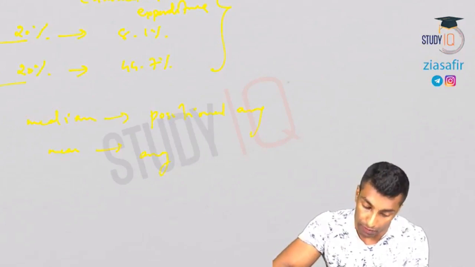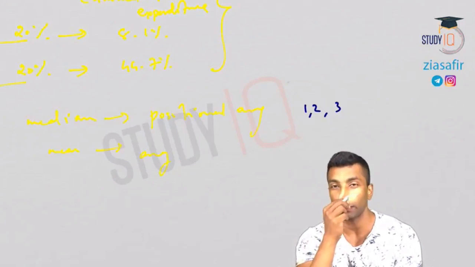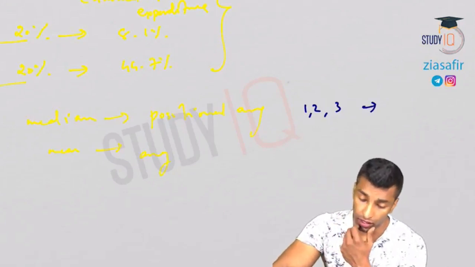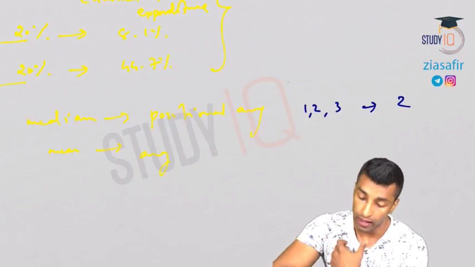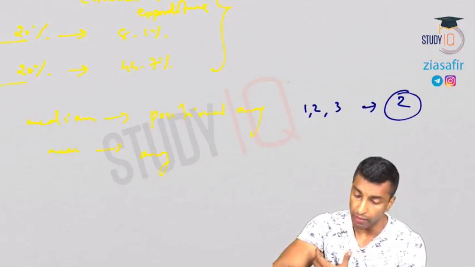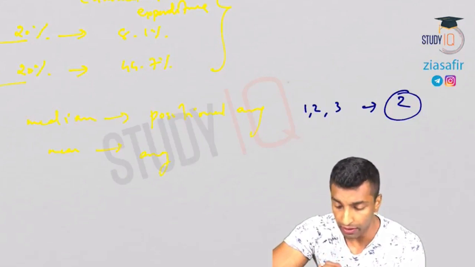So here, which one is better? Let's say three people are there, and 1, 2, 3 are their incomes. If you take the average, you will see 2. Here mean and median are both the same, right? Mean: 6 divided by 3, that is 2.